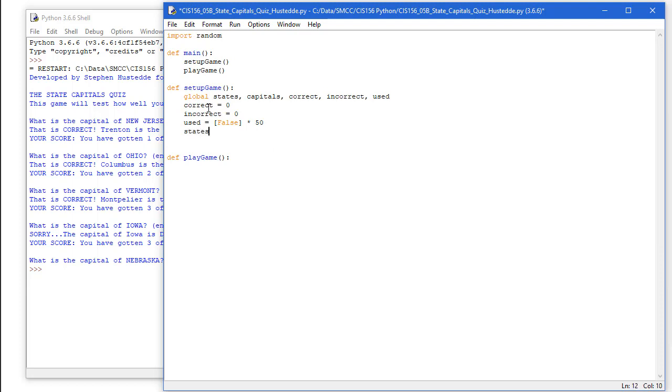And then we're going to say states is going to equal, and here I'm going to call another function, setup states list. And I'm going to do the same thing with capitals. And it's going to be setup capitals dictionary. And I've got an uppercase I there that I'm going to fix.